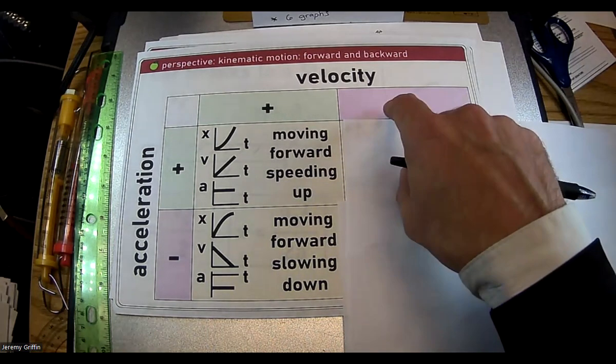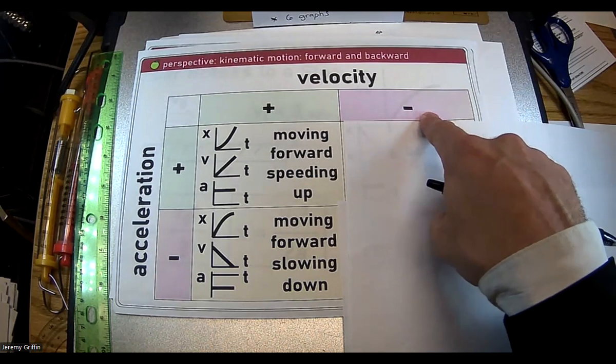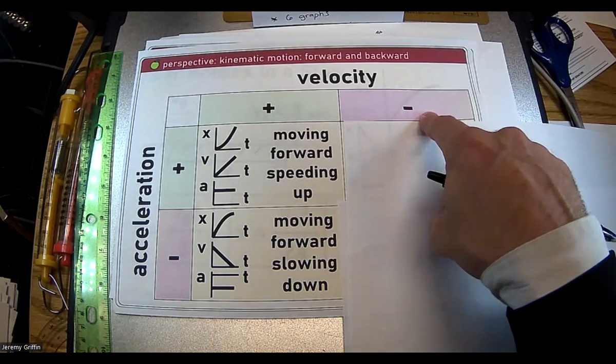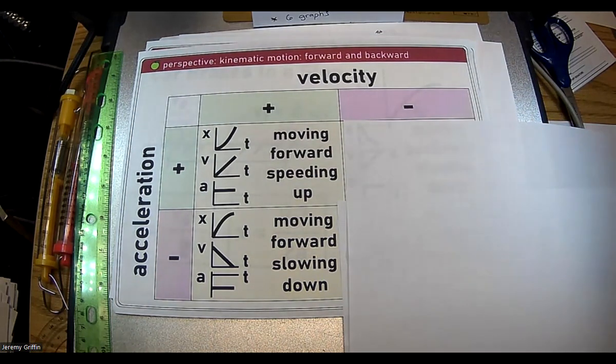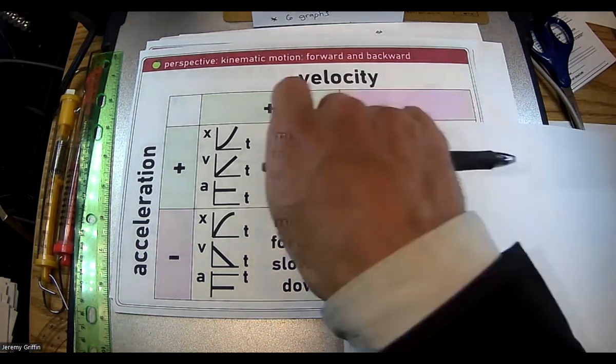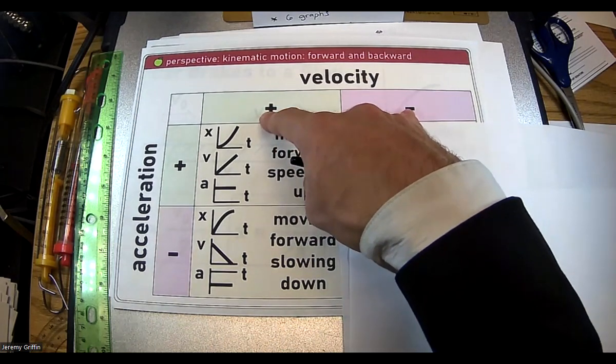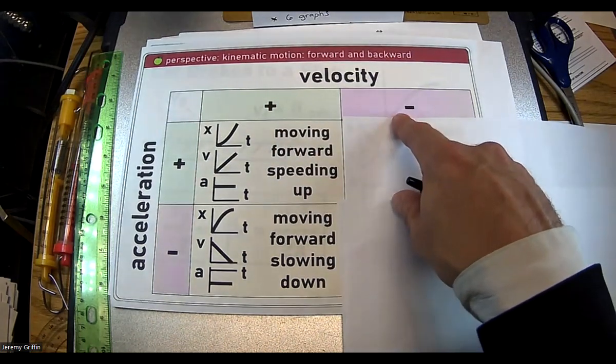All right. Because what does it mean for velocity to be negative? Does that mean you're moving backwards? Yeah, or at least you're moving in the opposite direction of what's defined as positive. So we're throwing the car in reverse. You guys see how the direction of velocity tells you the direction of motion? Yes. Right. All right.